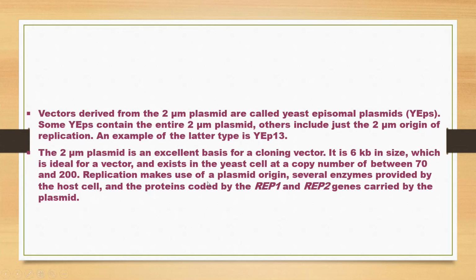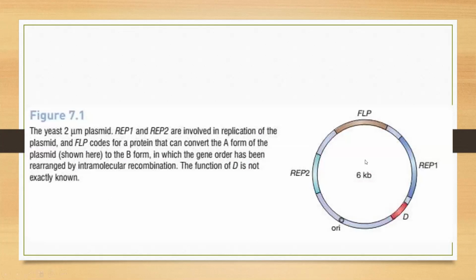Replication makes use of the plasmid origin, several enzymes provided by the host cell, and proteins coded by the REP1 and REP2 genes carried by the plasmid. This is, as you can see, 6 kb pair, and it has these two replication sites. Okay.